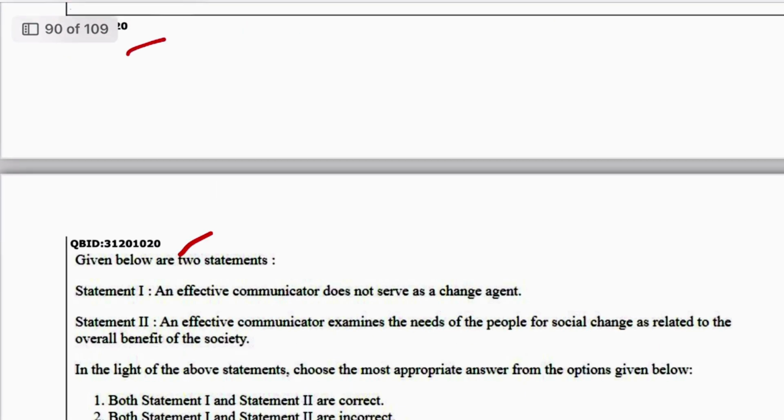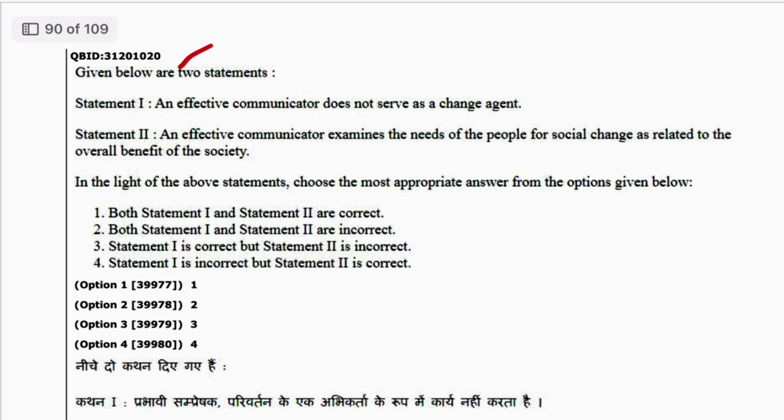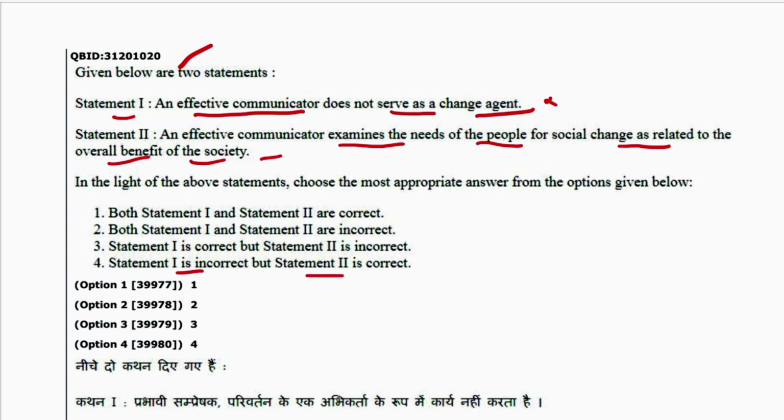Next is 20. Statement 1 is, an effective communicator does not serve as a change agent. This is wrong. Statement 2 is, an effective communicator examines the need of people for social change as related to overall benefit of society. It is correct. 1 is incorrect, 2 is correct, 4 is the answer.